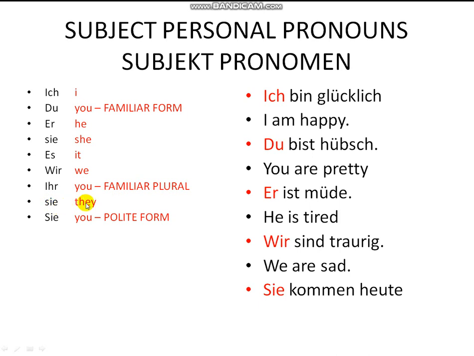Sie is they, and another Sie, which is always capitalized, means you, polite form, and this can be singular or plural. Let me go through the personal pronouns again without the English translation: ich, du, er, sie, es, wir, ihr, sie, Sie.